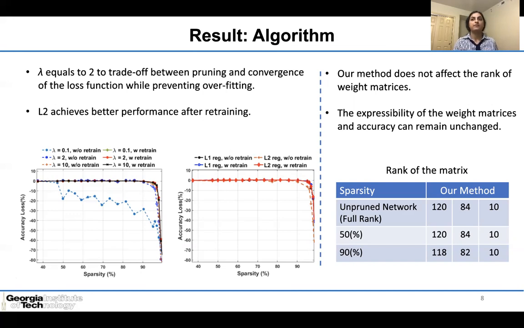It should be mentioned that we mainly focused on pruning fully connected weights as they consume the maximum amount of memory resources, and we observed that our method does not affect the rank of weight matrices during pruning. As a matter of fact, the rank in the proposed approach is close to the rank of the unpruned, dense matrix. Since the PRS maintained the matrix rank, we inferred that the expressibility of the weight matrices and the accuracy of the network can remain unchanged.